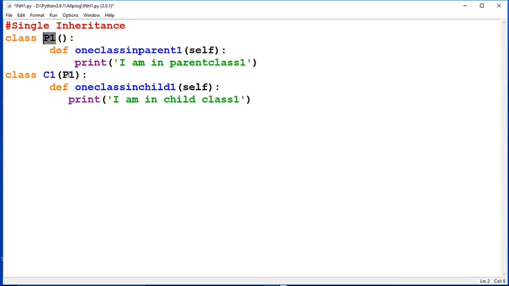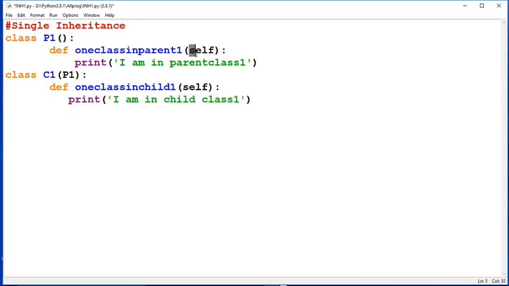It inherits like this: P1 is passed inside the brackets. As you know, a class has to be written with the class keyword and then the class name. This child class has one class in child 1, and inside it we are also printing "I am in child class 1".